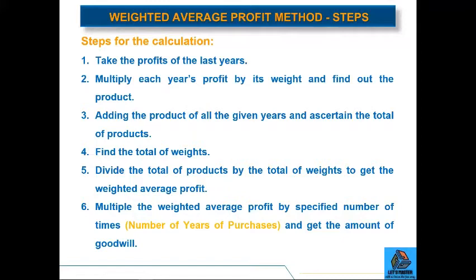Find the total of weights. Divide the total of products by the total of weights to get the weighted average profit. And then finally, multiply the weighted average profit by the specified number of times, which is number of years of purchase, and get the amount of goodwill.